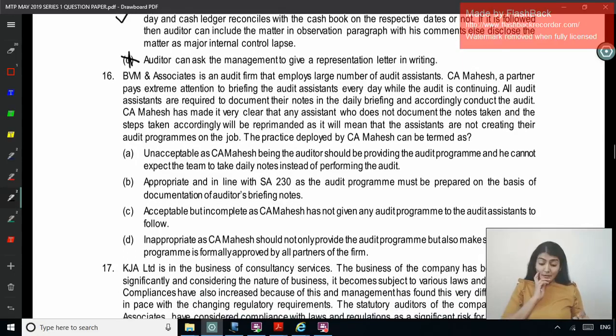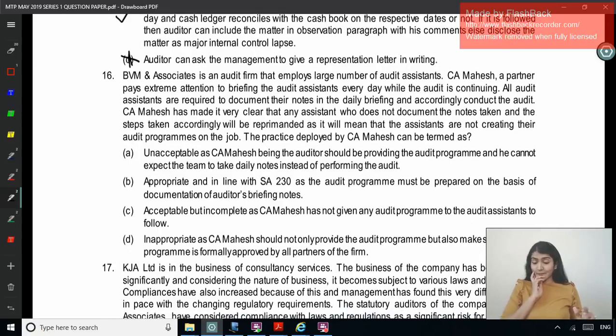The practice deployed by CA Mahesh can be termed as, so he's telling you should make notes every day, and if you don't do it, it will be like you've not created an audit program. Unacceptable, as CA Mahesh, being the auditor, should be providing the audit program, and he cannot expect the team to take daily notes instead of performing the audit. First part is right, not right by not giving them a program, but they have to take the notes.